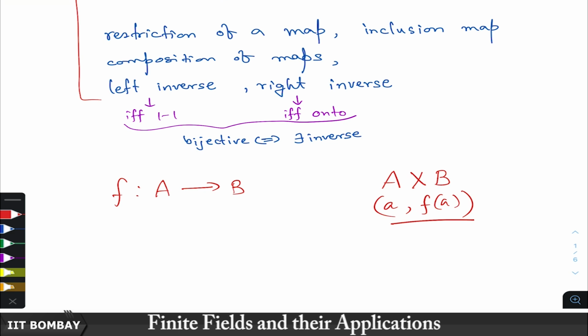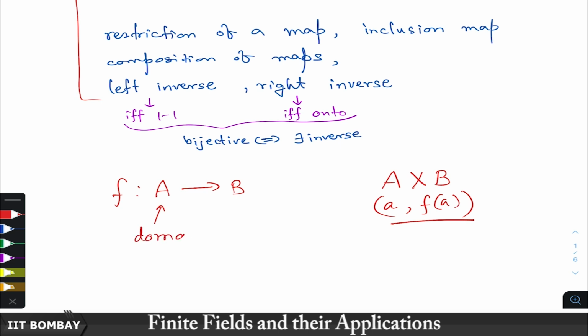So, it says two things. One is that for every element in A, there is at least one element in B, but not only at least. The second thing is that it is unique. There is exactly one element in B to which it is related. Such relations are called maps.